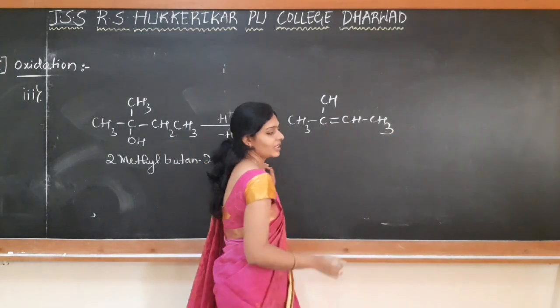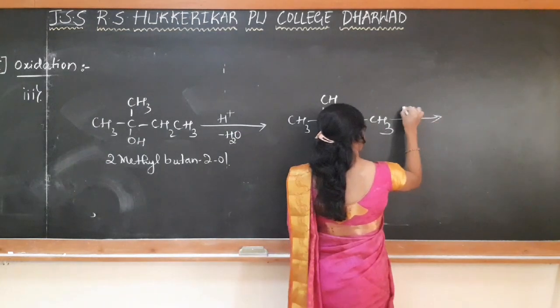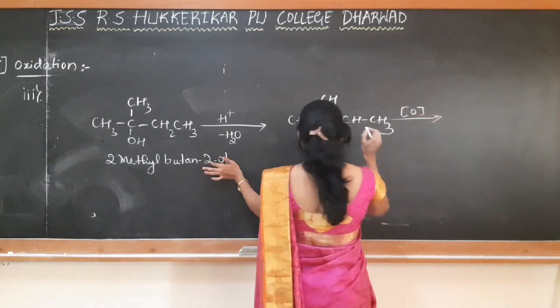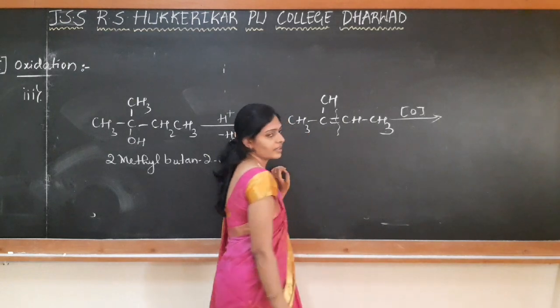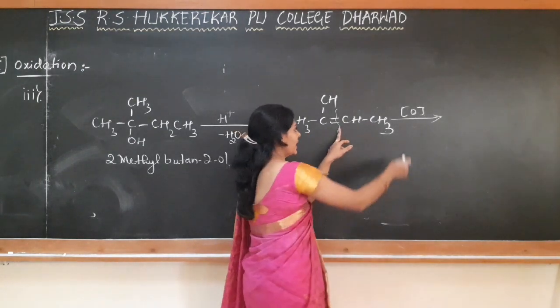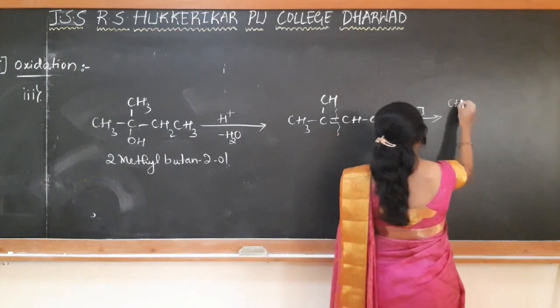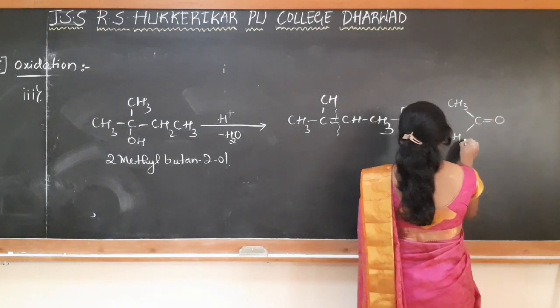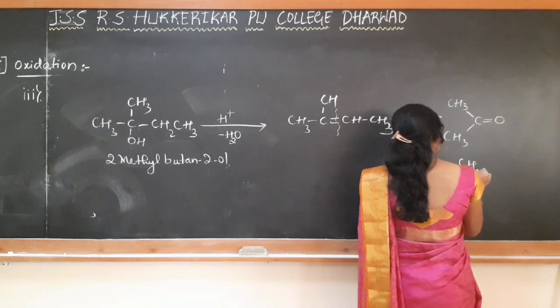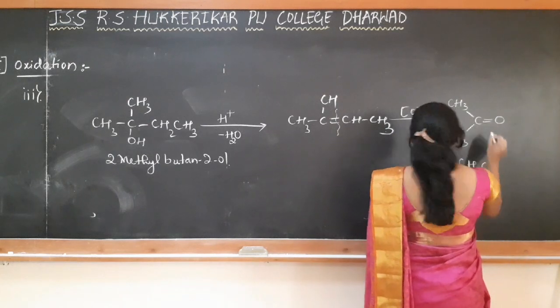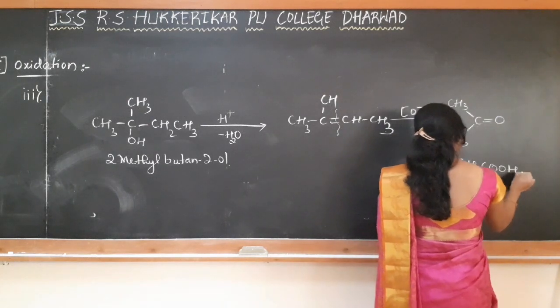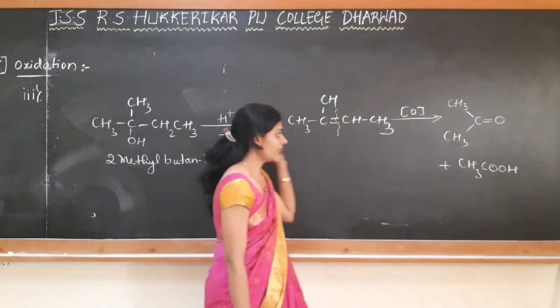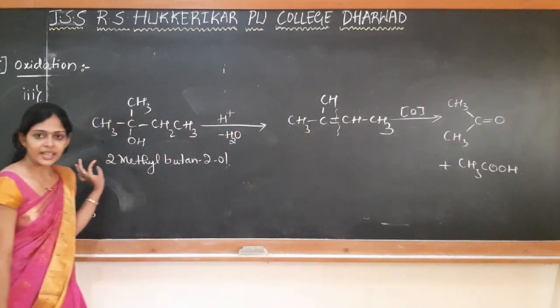Now this is subjected for oxidation. First it undergoes dehydration, after that oxidation takes place at this step, and there is a formation of mixture of ketone and carboxylic acid. So we are getting here mixture of propanone and acetic acid, ethanoic acid. So like this we get the reaction.